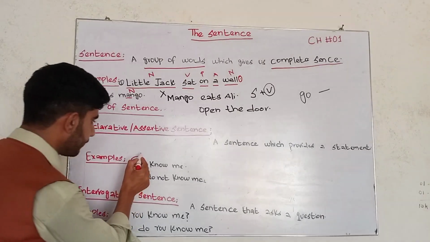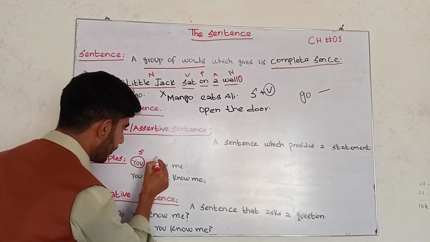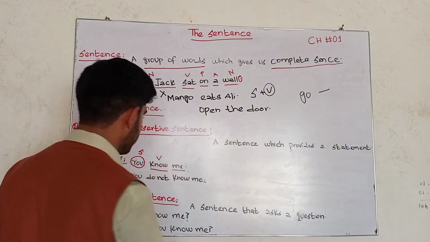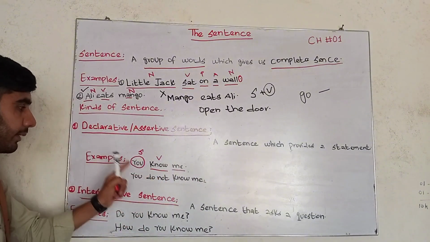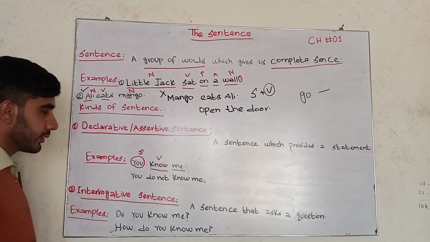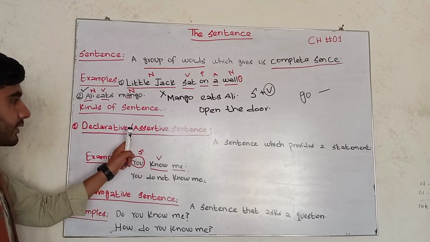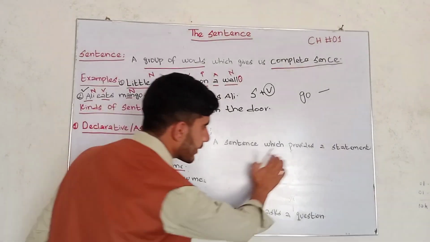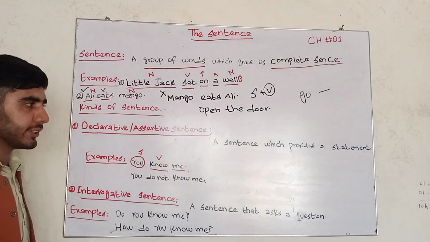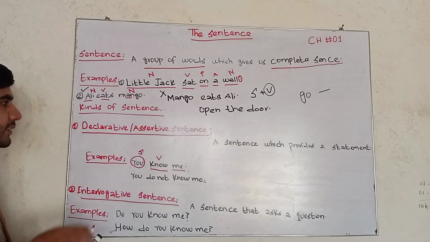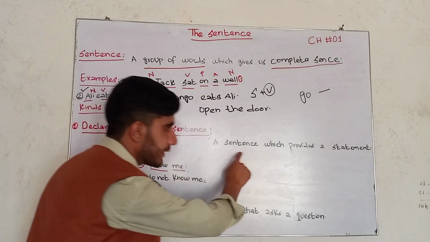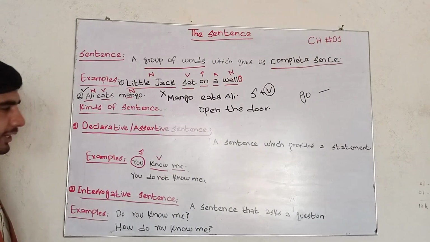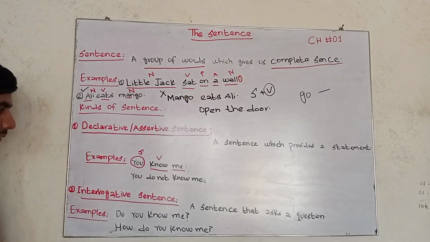This is a subject, this is a verb, and this is an objective pronoun. But if you think about it, this is positive. This is the positive structure, and this is also called declarative. We say declarative or assertive sentence, because it is providing us a complete sense. And in a declarative sentence, we are studying a sentence which provides us a statement. So that's why it's called a declarative sentence.